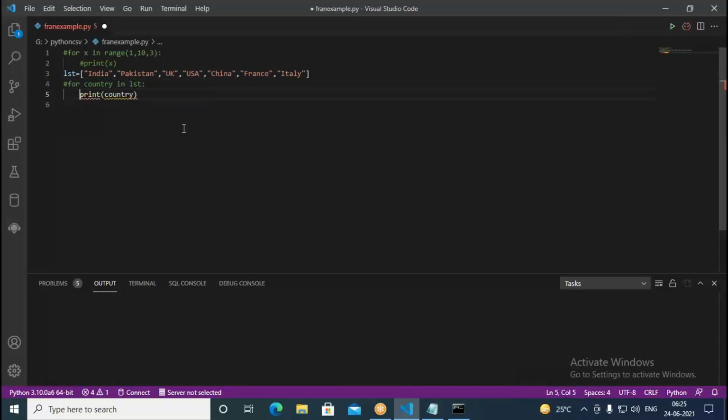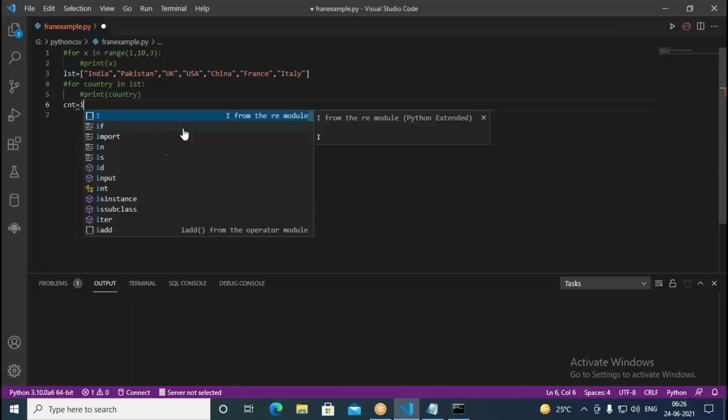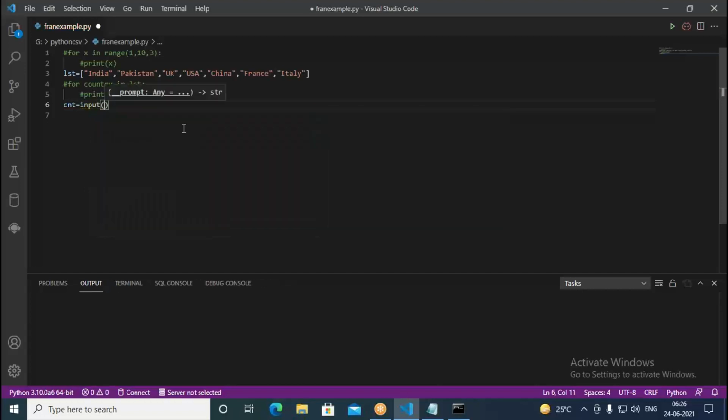Then I create some input data. Right here, CNT, this is input, enter a country to search.